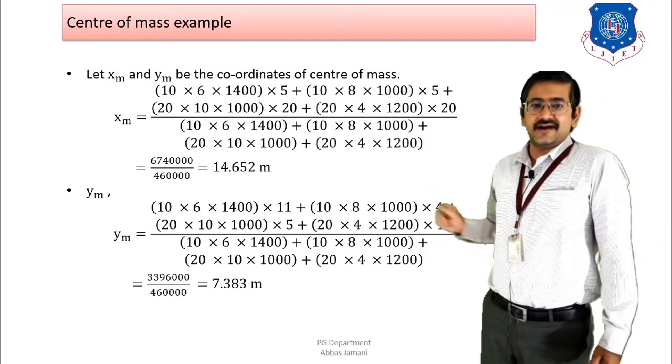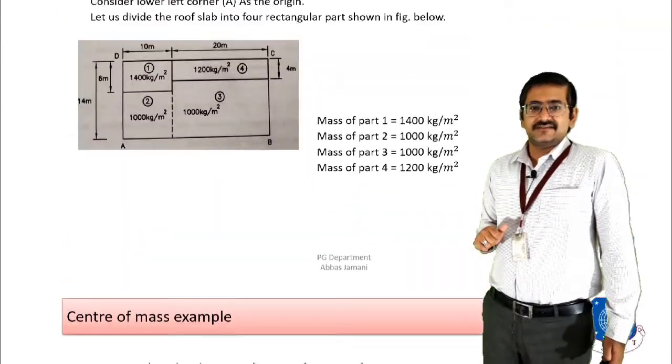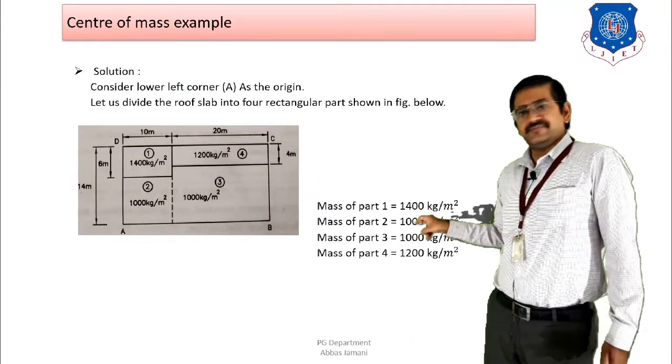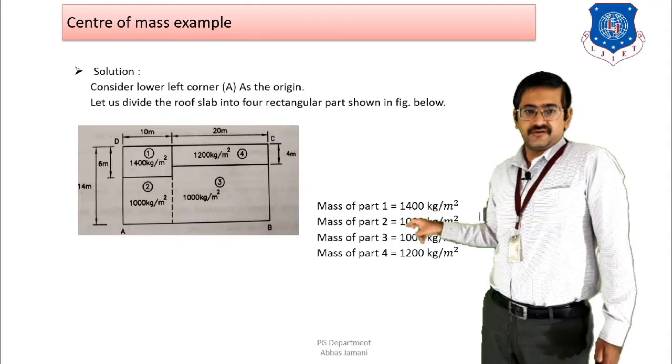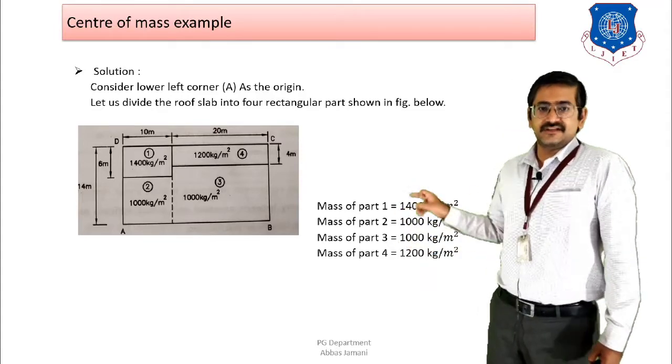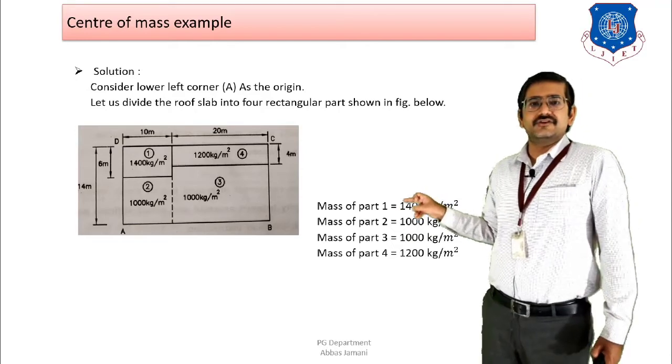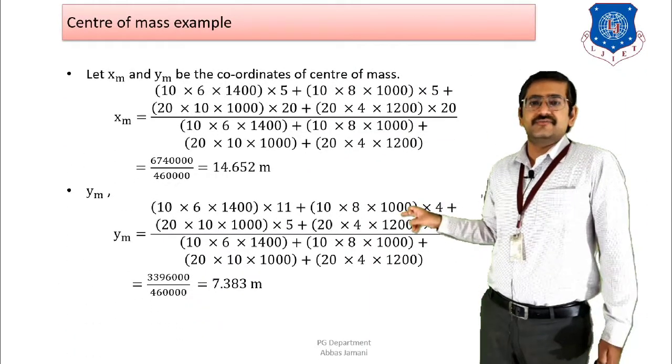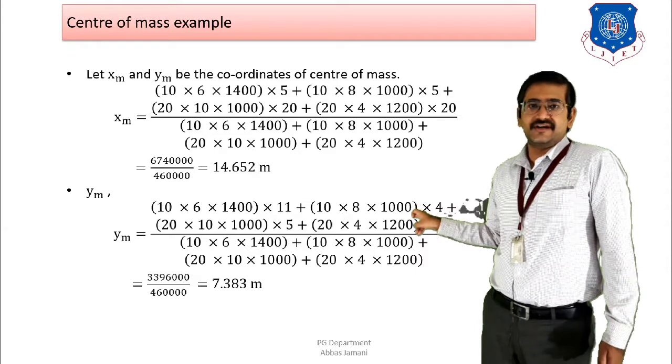Similarly, for the second part, again, if I go back, in case of the second part, the y coordinate is going to be 4, right? Because it is going to be 8 by 2 and into area. For the third part, again, the length is going to be 10 by 2, so it is going to be 5. So that is why the y3 component is shown as 5.